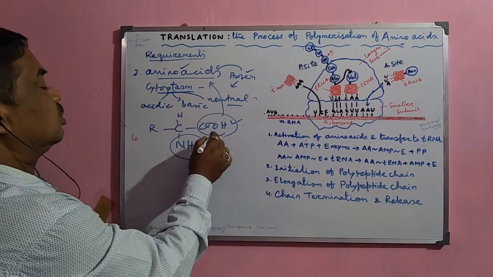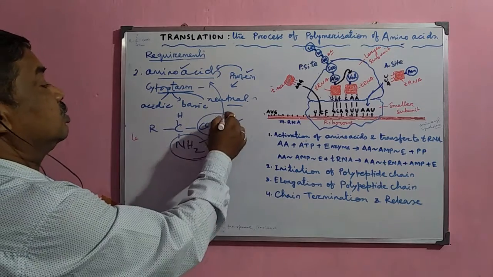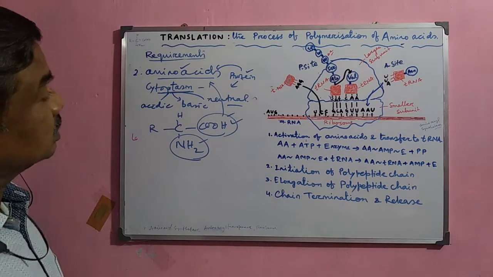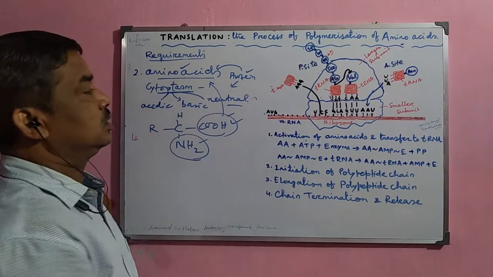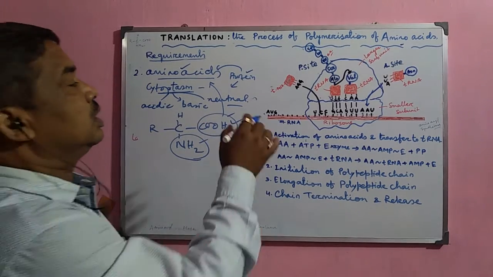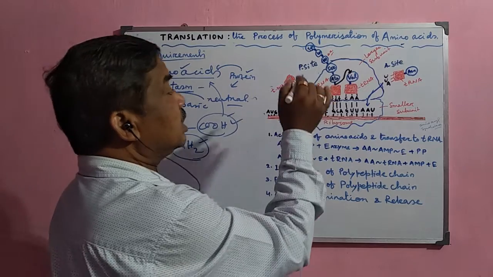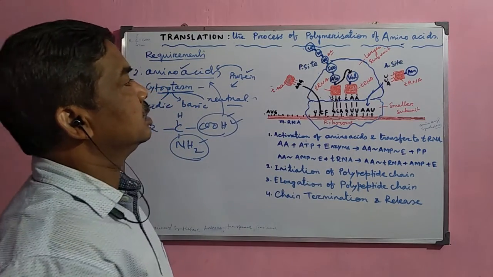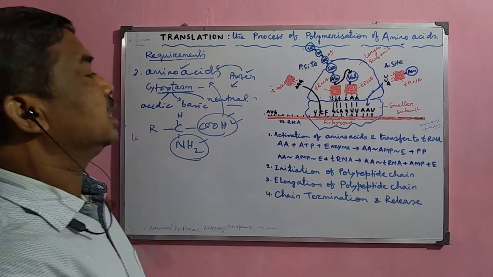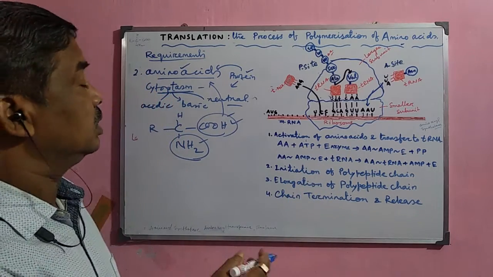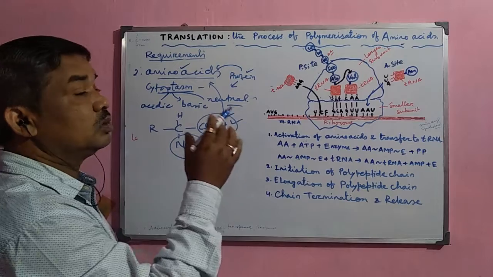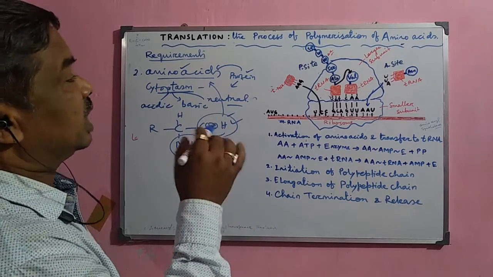When two amino groups are there, then it is basic. When two acidic groups are there, then it is an acidic amino acid. Whatever it may be, these amino acids are normally present in the cytoplasm, and during the synthesis of the polypeptide chain, they attach with the tRNA and are activated. After that, they join together with the help of peptide bonds.